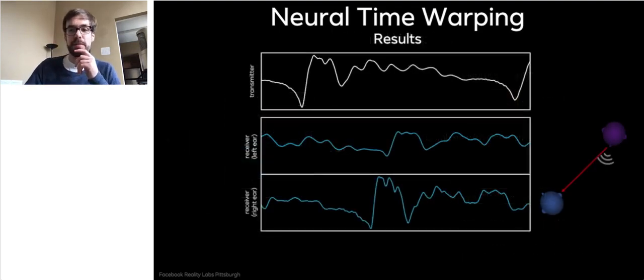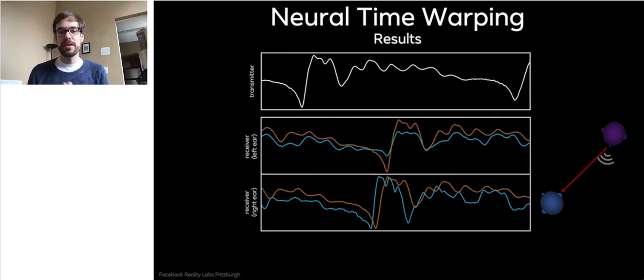Let's have a look at an example. You see the receiver and transmitter here on the right side, and the receiver has turned the head, so there is no direct path to the left ear, meaning geometric warping will make errors and we will have to correct. The sound needs more time to travel to the left ear than geometric warping would predict.